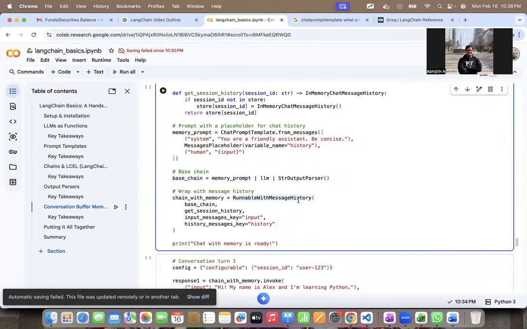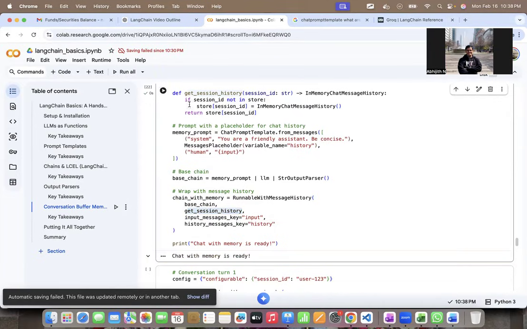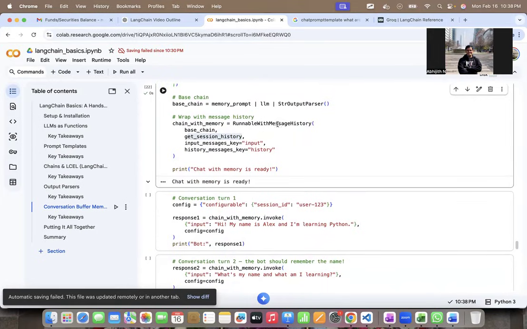So this takes the base chain and the get session history method, and then the input messages key and the history messages key. Let's run this first. Chat with memory is ready. So RunnableWithMessageHistory will basically create that.